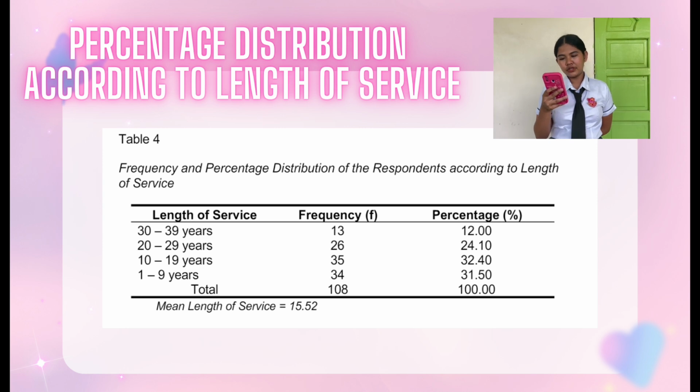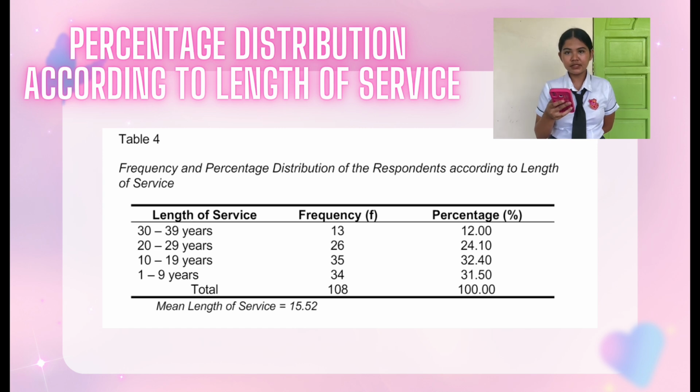Let's go to Table 4. Percentage distribution according to the length of service. In the table, the length of service ranges from 1 to 39 years with a frequency of 13, 26, 35, and 34. The total frequency is 108. That will be divided from the frequency of each length of service and multiplied by 100 to get its percentage distribution.